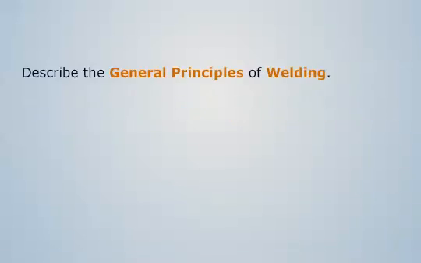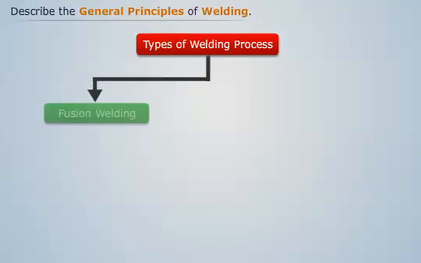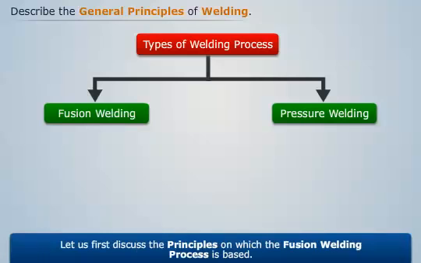Principles of welding. Welding process can be classified as fusion welding process and pressure welding process. Let's first discuss the principles on which the fusion welding process is based.